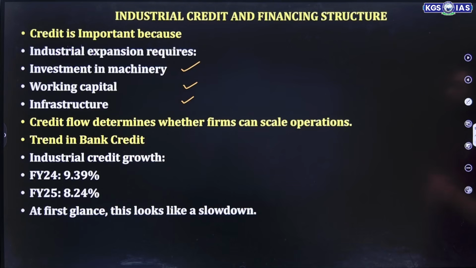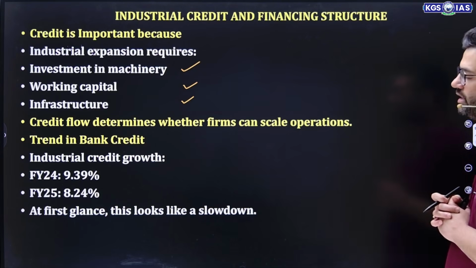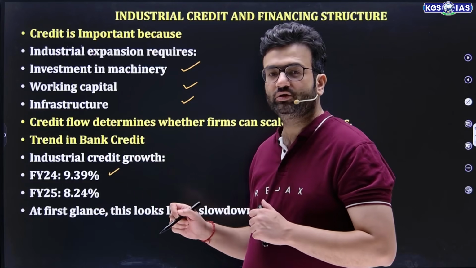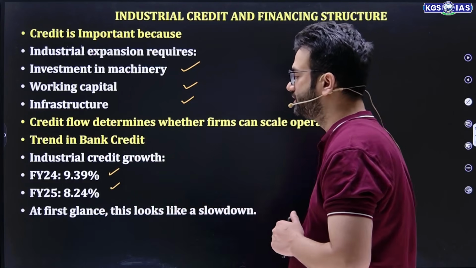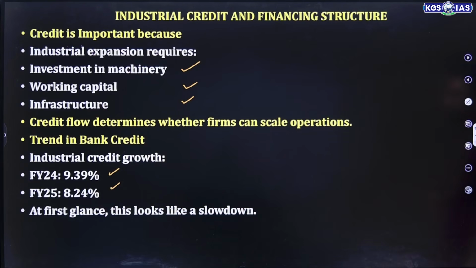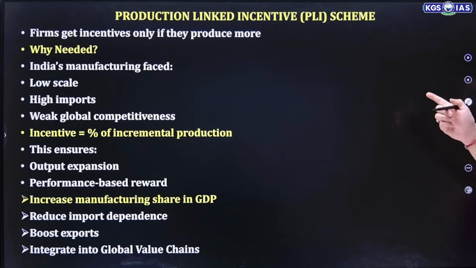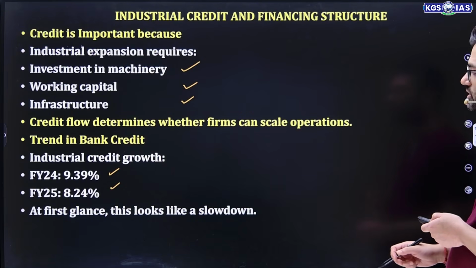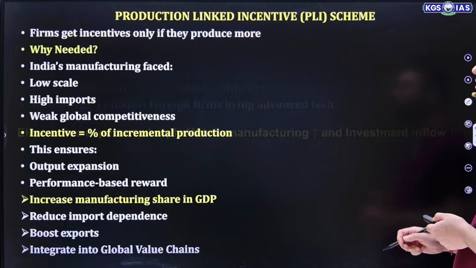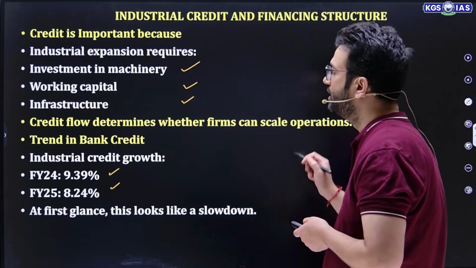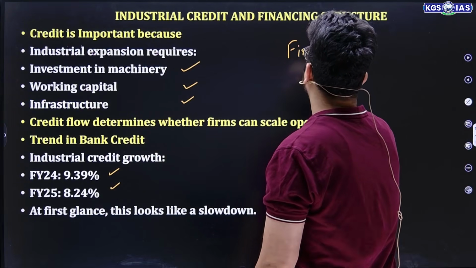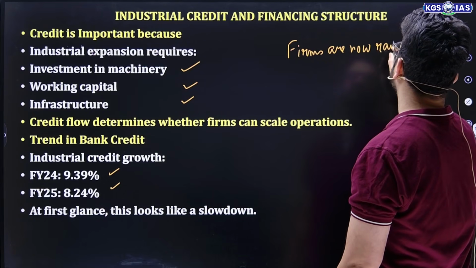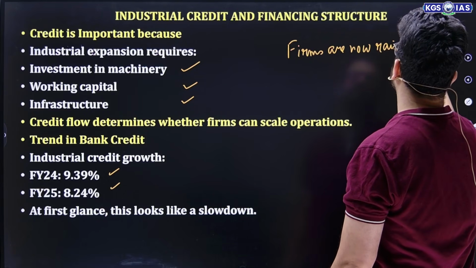If we talk about the trend in bank credit, industrial credit growth in financial year 2024 is 9.39%, and in financial year 2025 it is 8.24%. At first glance this looks like a slowdown, but when we talk about it in general, the firms are now raising funds through commercial paper.